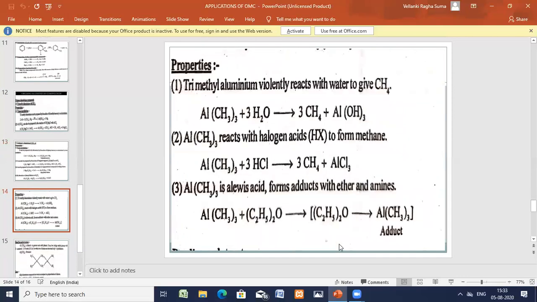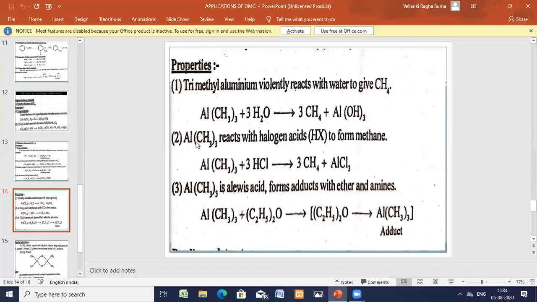Now we'll see the properties. Trimethyl aluminium is very violent in reaction with water and thereby methane is released. Here, trimethyl aluminium on hydrolysis, you are getting methanes. 3 methyl groups are there, 3 methanes are coming from these 3. And the 3 OHs, whatever remained, are combining with the aluminium. Therefore, it's a violent reaction with water.